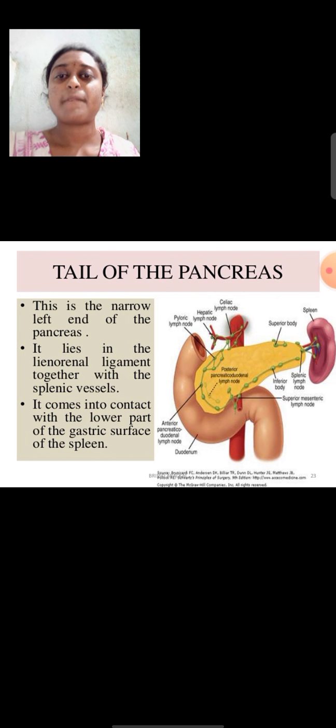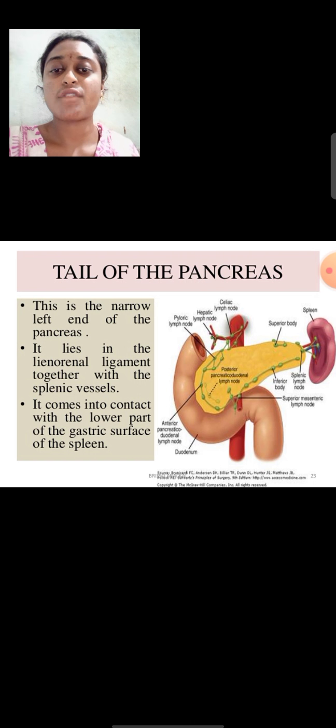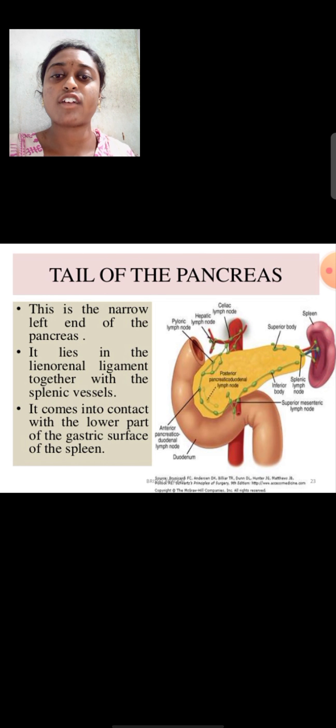And tail of the pancreas, this is a narrow left end of the pancreas, and it lies in the lienorenal ligament together with the splenic vessels, and this tail of pancreas comes in contact with the lower part of the gastric surface of the spleen. See here, this is the structure of the tail of pancreas which comes in contact with the lower part of the gastric surface.